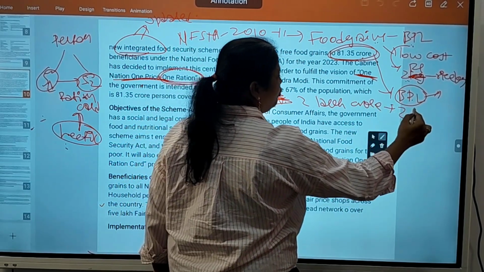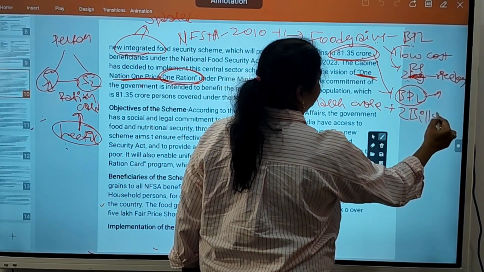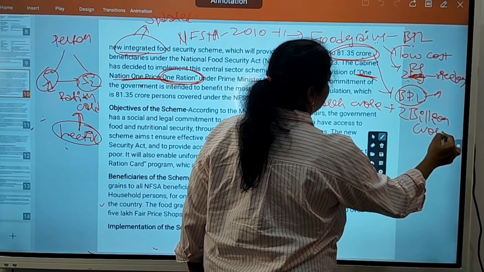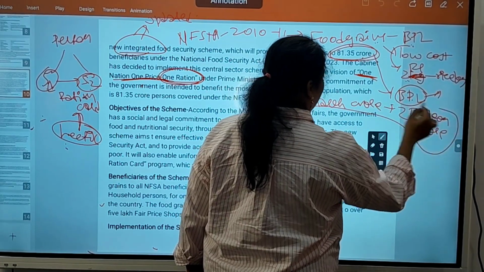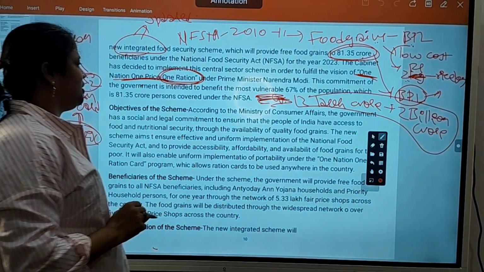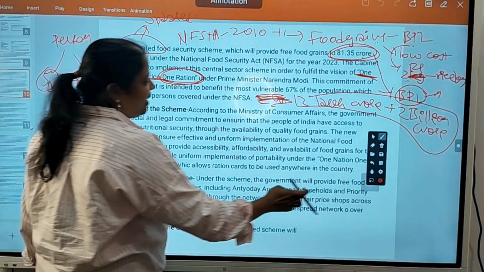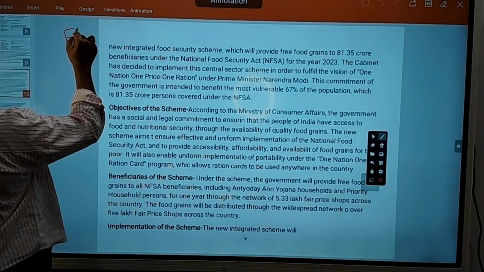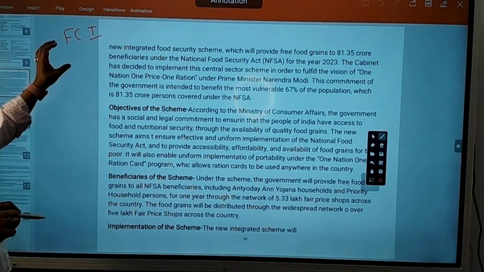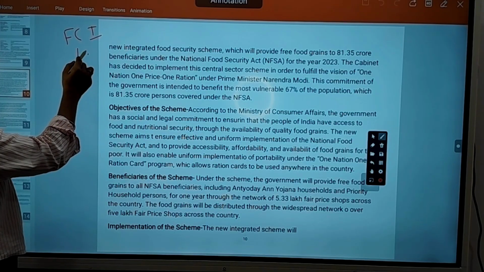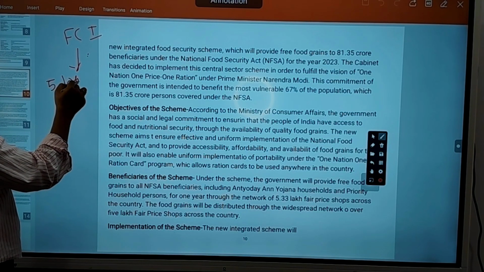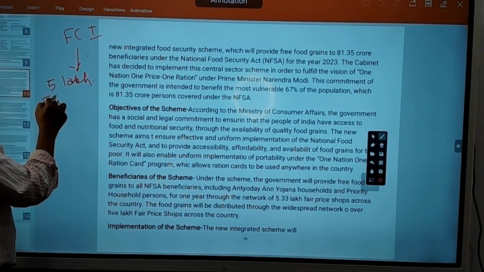Okay, that means 2 billion crores. That is the cost of this project. So how is the project implemented? Through the Food Corporation of India. They will have a network of 5 lakh fair price shops.